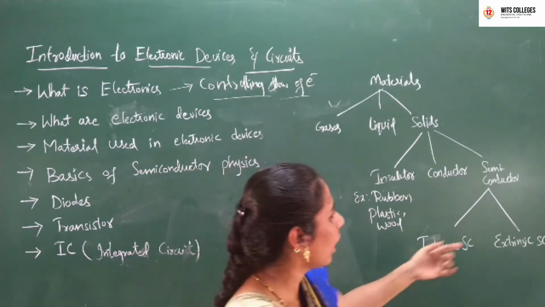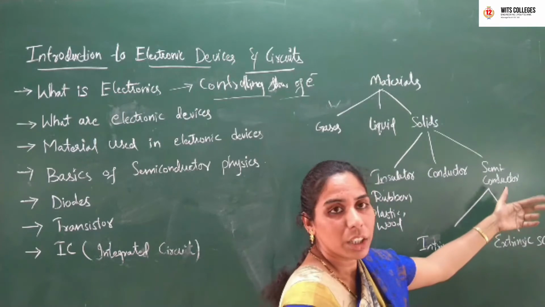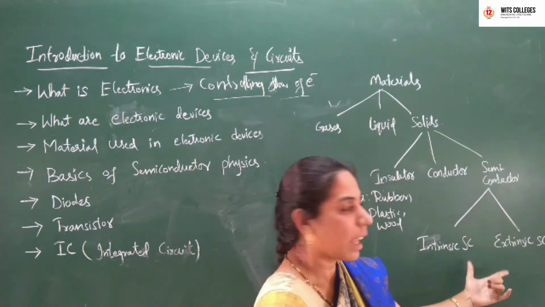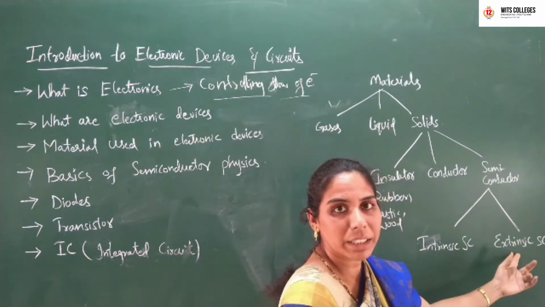Again, the semiconductors are divided into two types: intrinsic semiconductor and extrinsic semiconductor.